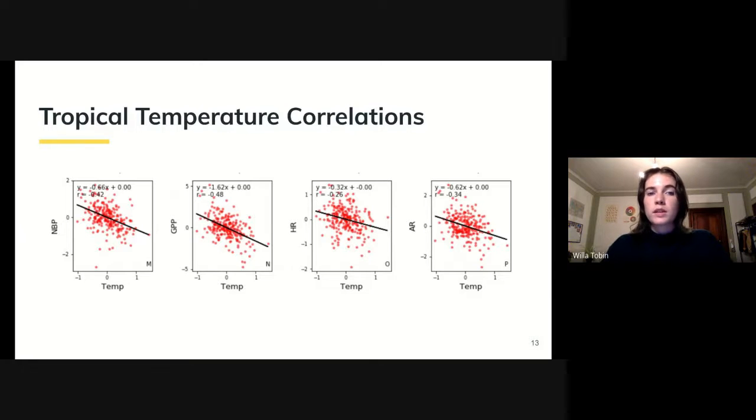For every 1 degree Celsius increase in temperature, NBP decreases by 0.66 petagrams of carbon per year. Increasing temperature now decreases the magnitude of each carbon flux. We speculate that this is because the mean temperature of the tropical region is close to the optimum temperature for photosynthesis, so increasing temperature will decrease plant productivity. Similar to the polar region, GPP decreases approximately double that of respiration for every 1 degree Celsius increase.